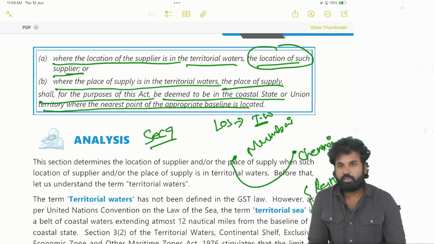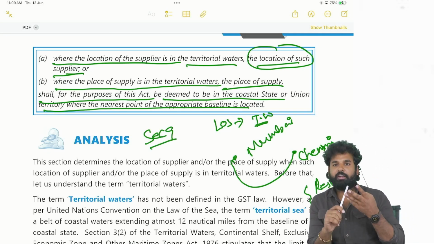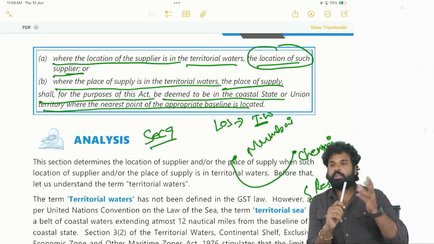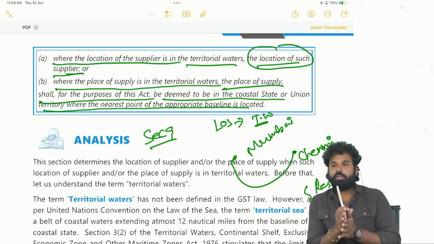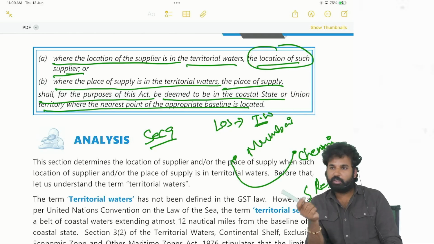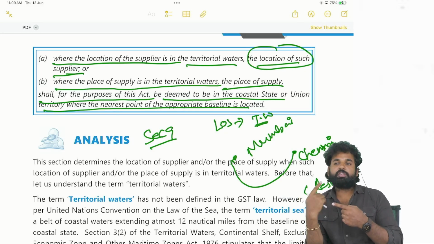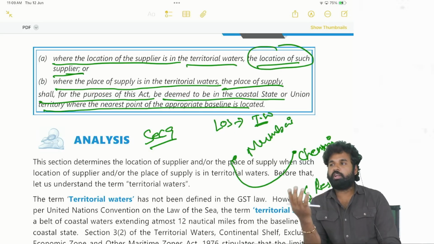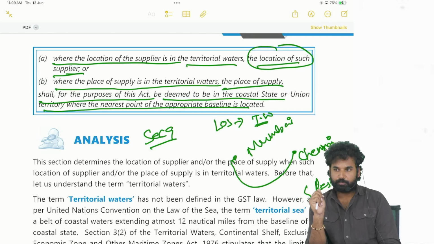So in this chapter we have discussed sections 7, 8, 9, 10, 12 of the IGST Act. So place of supply is completely under the IGST Act. We have sections 11 and 13 also, but those two sections relate to place of supply when the service provider or service recipient is outside India, that means in case of international transactions, not domestic transactions.